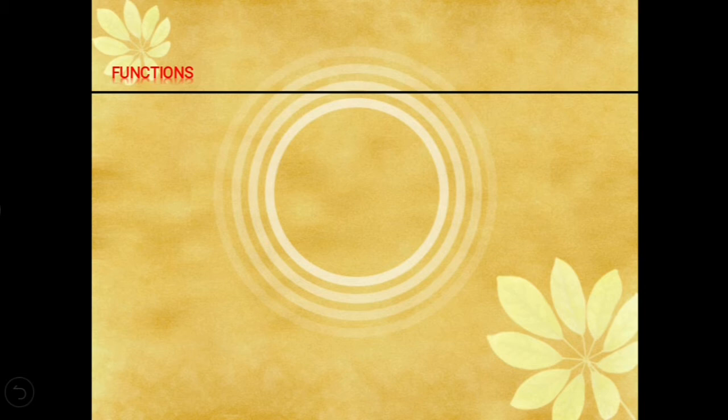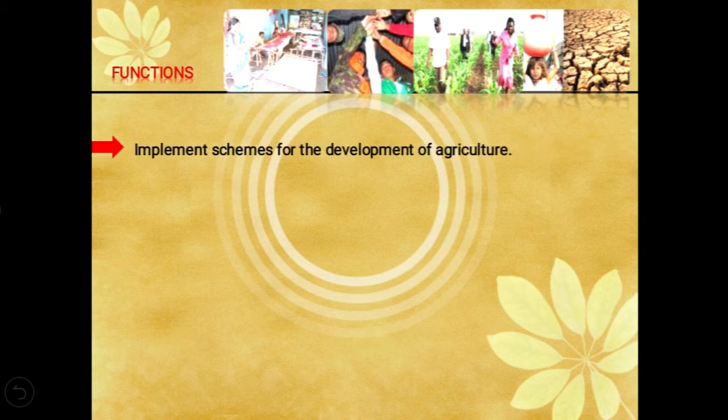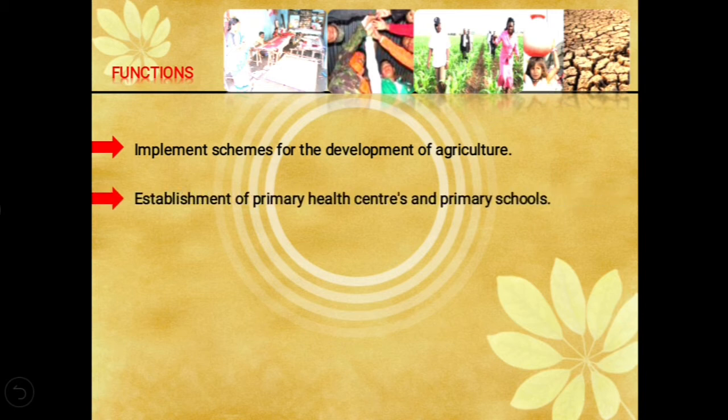Now let's see what are the functions of this Samiti. First, it implements schemes for the development of agriculture. So various schemes are launched by this Samiti for the development of agriculture. Then establishment of primary health centers and primary schools.